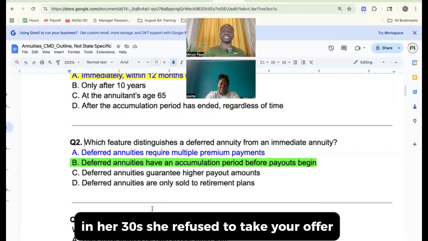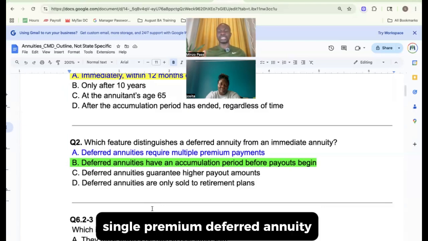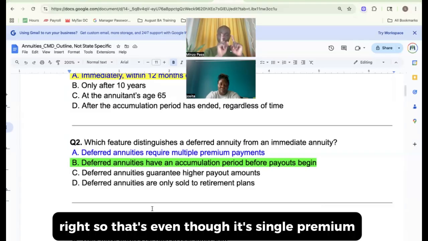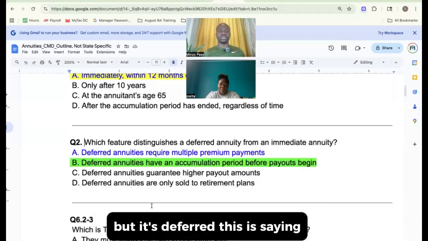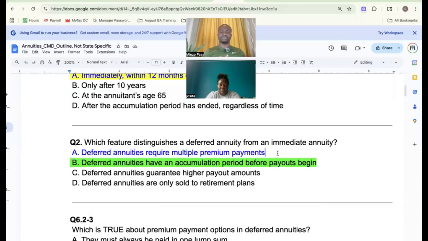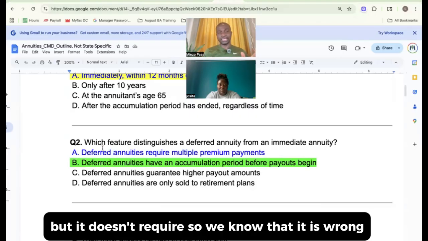She said, I don't need this money now, so I'll get a single premium deferred annuity, and I'll start getting my benefits when I'm in my 50s, right? So even though it's single premium, it's deferred. This is saying deferred annuities require multiple premium payments. No, you can either pay one premium or multiple, but it doesn't require. So we know that A is wrong.